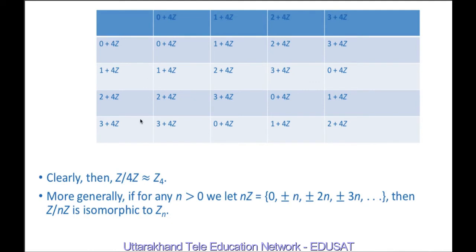So clearly Z upon 4Z is equivalent to Z upon Z4. More generally, if for any n greater than 0, we let nZ equal to 0, plus or minus n, plus or minus 2n, plus or minus 3n, then Z upon nZ is isomorphic to Zn.